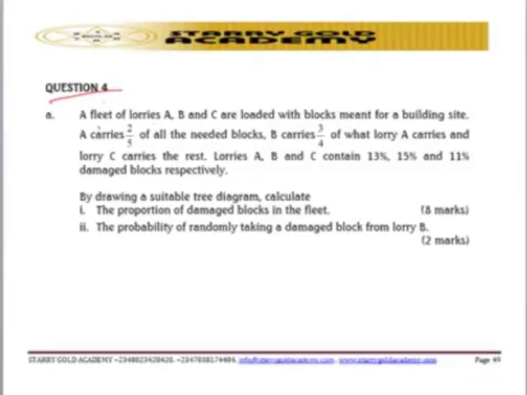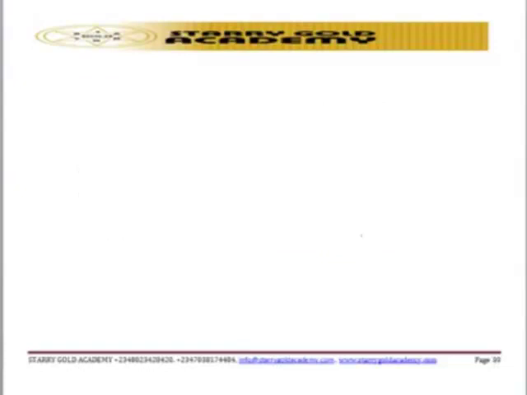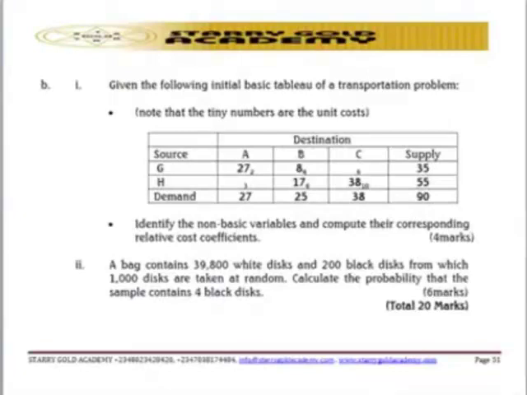So let's look at question number 4A. They said what? A fleet of lorry ABC are loaded with blocks made for a building site, and you are required to draw a suitable tree diagram, calculate the proportion of damaged block in the fleet, and also the probability of randomly taking a damaged block from lorry B. That's question number 4A. Let's look at question number 4B.